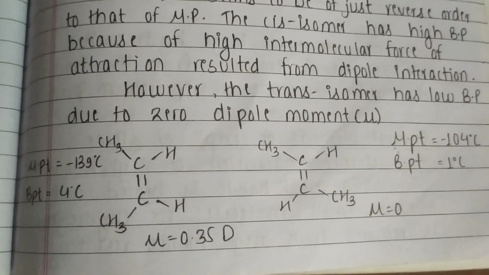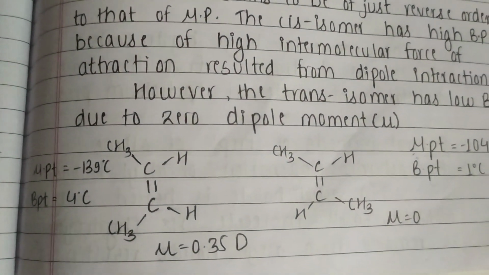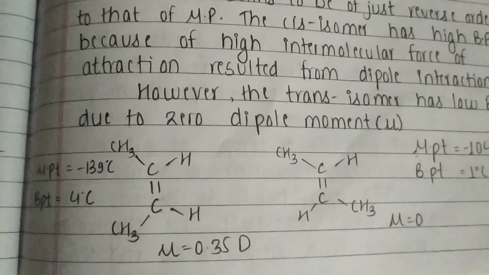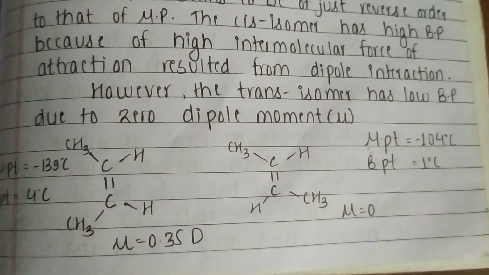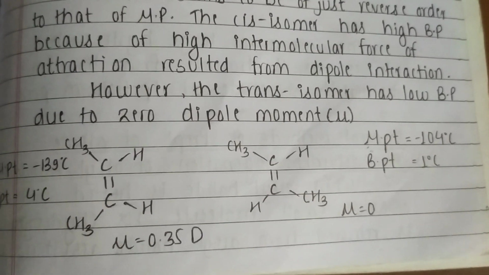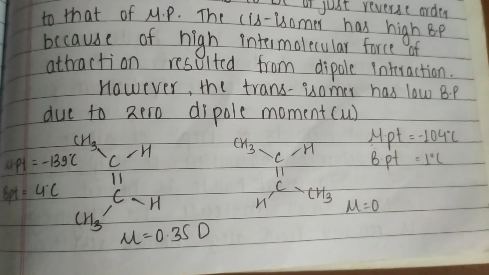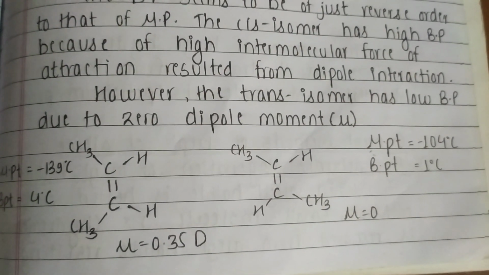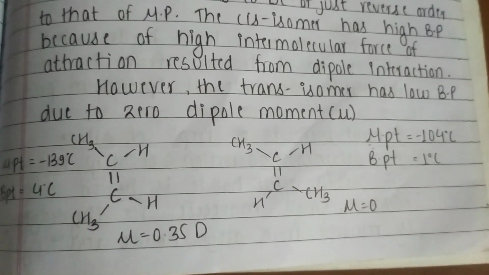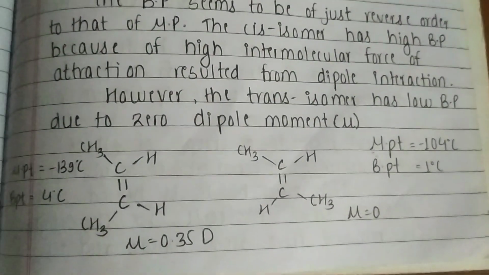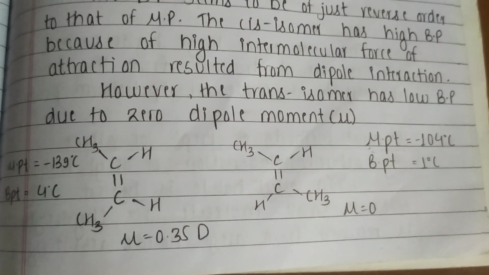Here it is the cis isomer and the trans isomer, and we can read that the melting point of the cis isomer is minus 139 degrees Celsius and the melting point of the trans isomer is minus 104 degrees Celsius, and the boiling point of the cis isomer is 4 degrees Celsius and the boiling point of the trans isomer is 1 degree Celsius, and the dipole moment is also given here. The dipole moment of the cis isomer is 0.35 debye and that of the trans is 0.